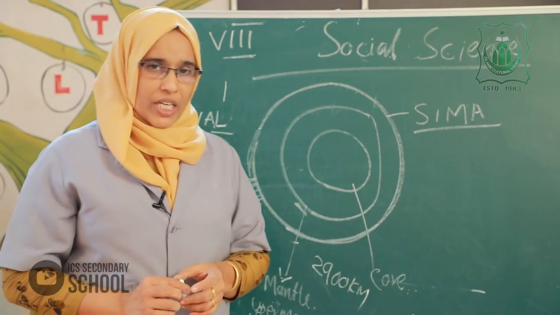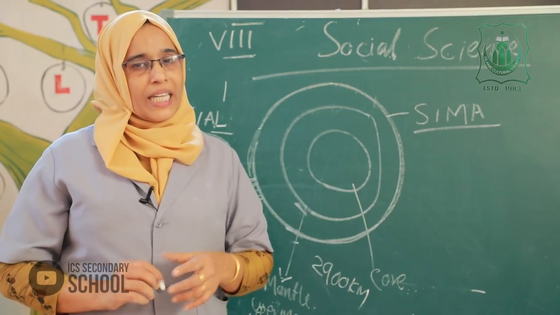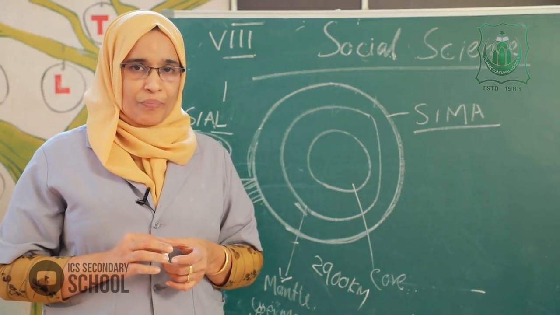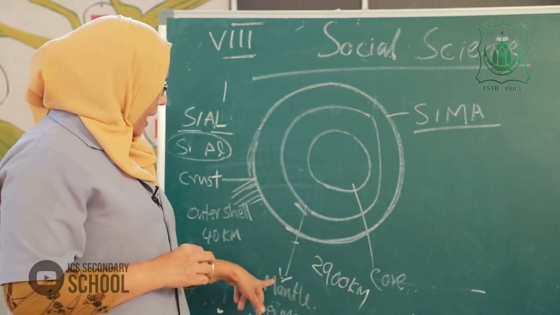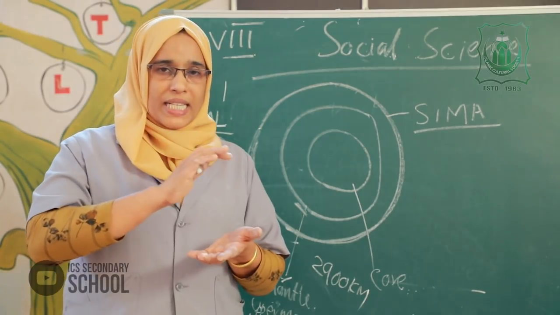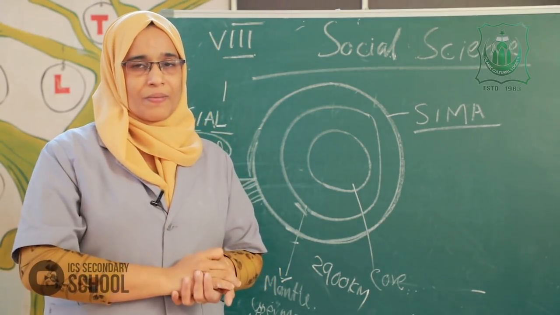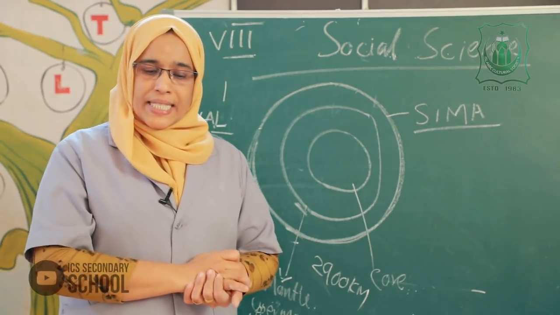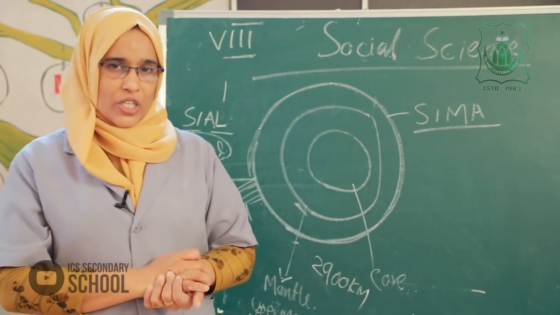The interior of the earth is very hot. So the mantle has an upper mantle in a solid state and a lower mantle in a semi-liquid state.